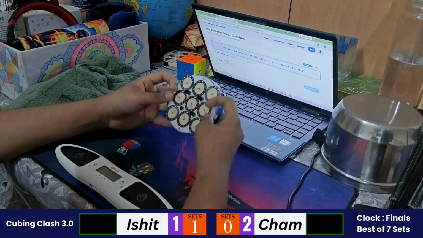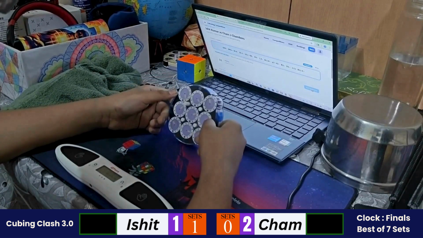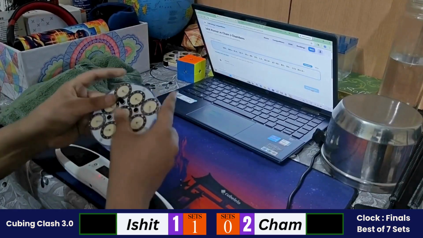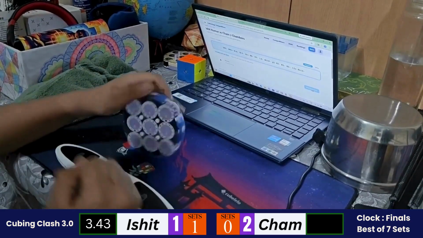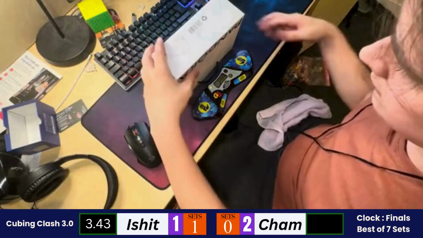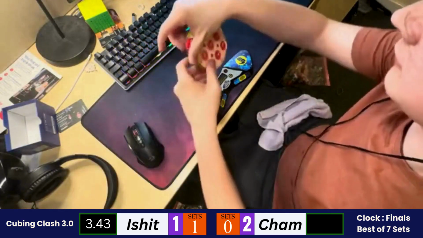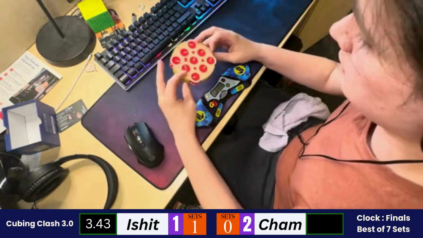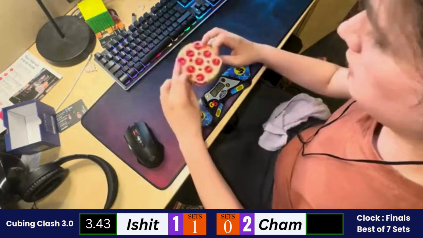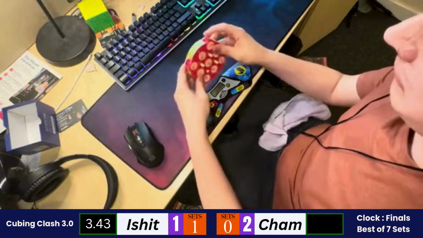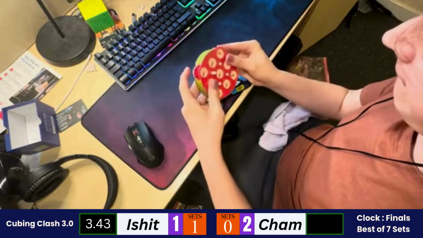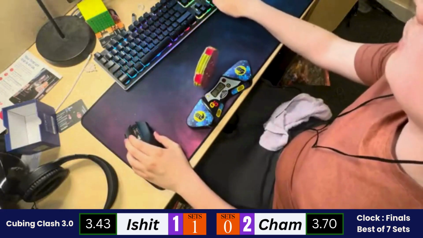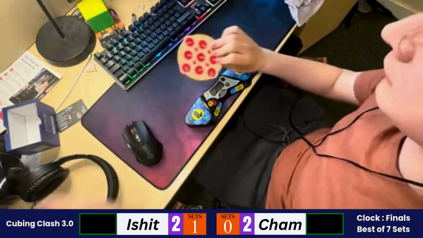Ishit starting with the fourth solve. Let's see, can Ishit get back and get this set? So he started with his fourth solve of the set. Okay, 3.43, a pretty good solve from Ishit. So it might be hard for Cham to beat a 3.43. So let's see. Cham started with the fourth solve, turning very quick, and a 3.70. So a 0.27 difference between the solvers, and 2-2 is the set score.